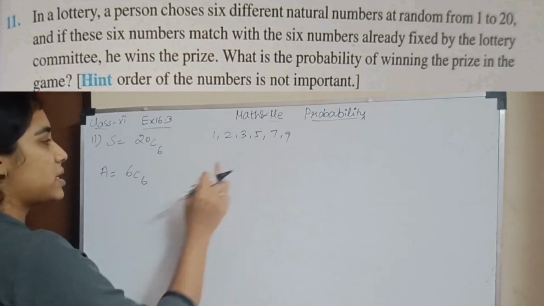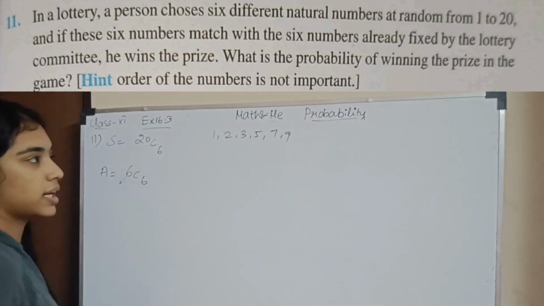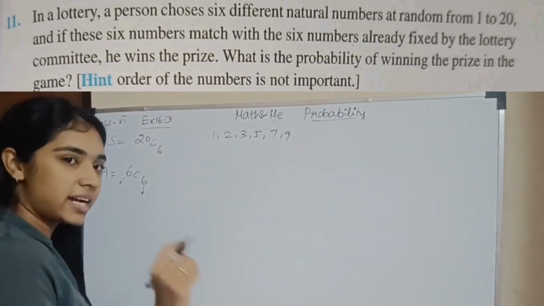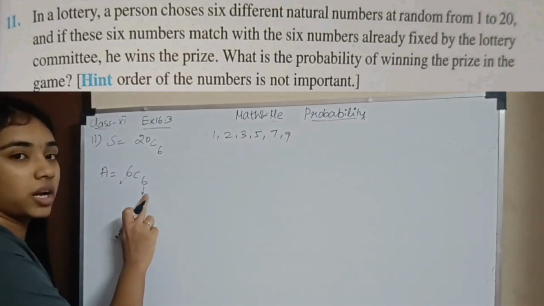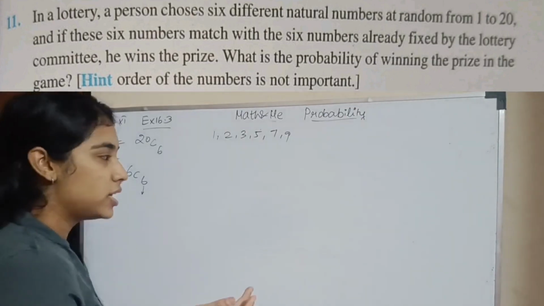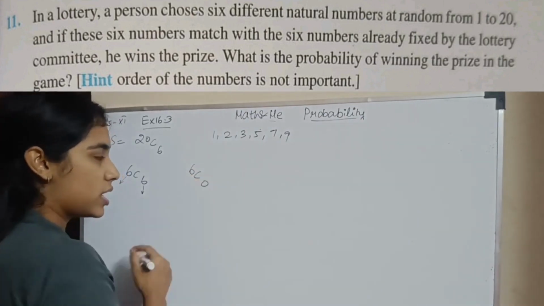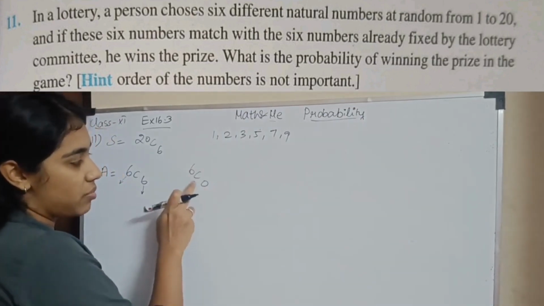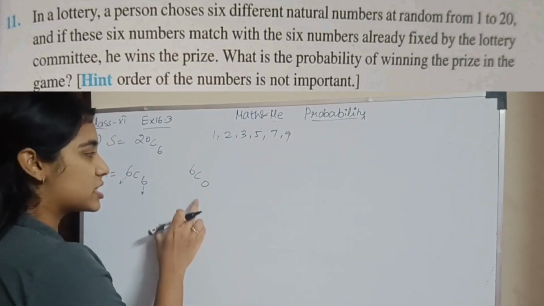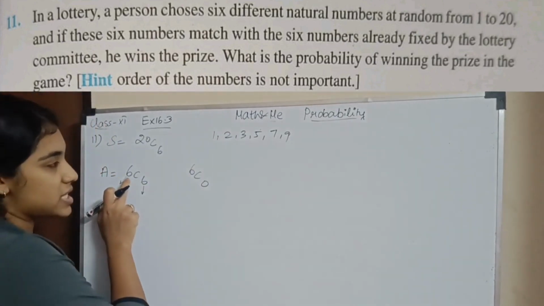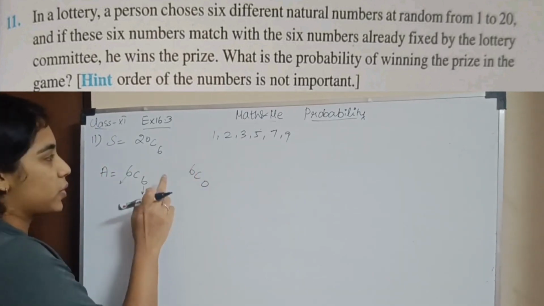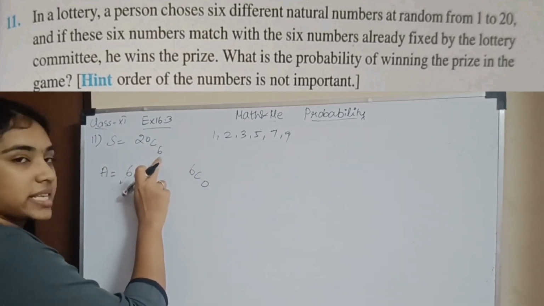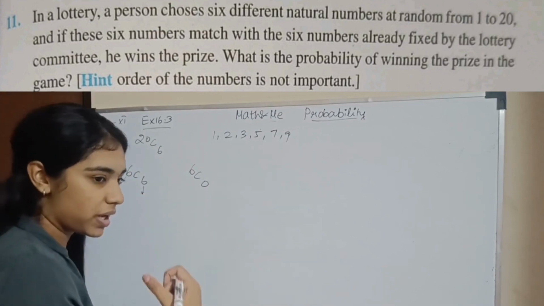Now the 6 numbers here are my total, and he chooses the exact same 6 elements. If he chooses the same 6 numbers given here, he will win the game. Otherwise, he picks not even one of the 6 numbers he needs to win. The total is 20C6, any 6 numbers he has to pick up.